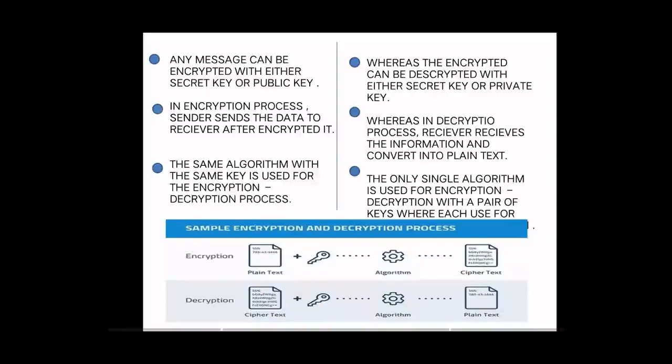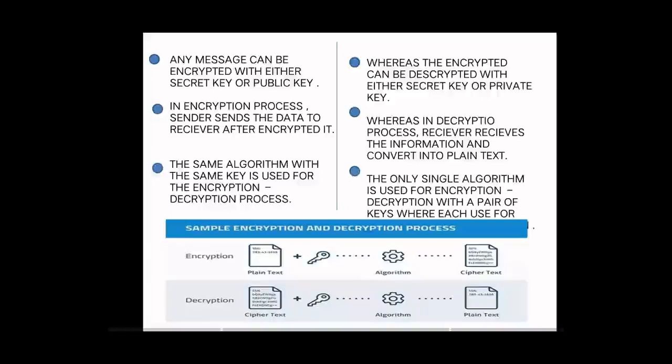Any message can be encrypted with either secret key or public key in encryption process, whereas the encrypted message can be decrypted with either secret key or private key in decryption process. In encryption process, sender sends the data to the receiver after encrypting it, whereas in decryption process, receiver receives the information and converts it into plain text.